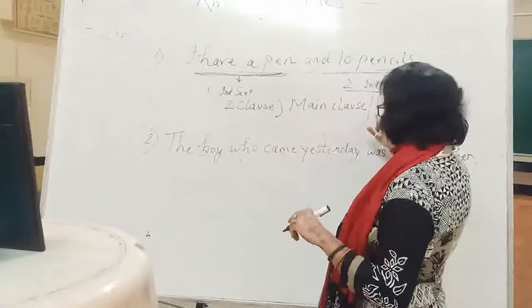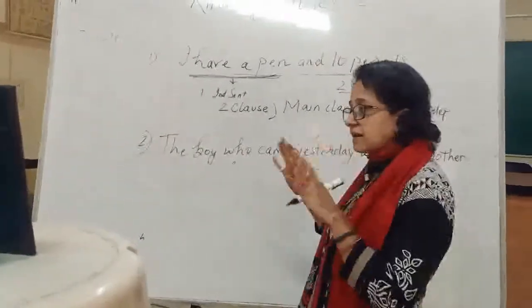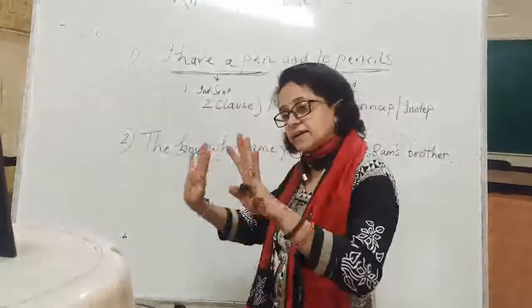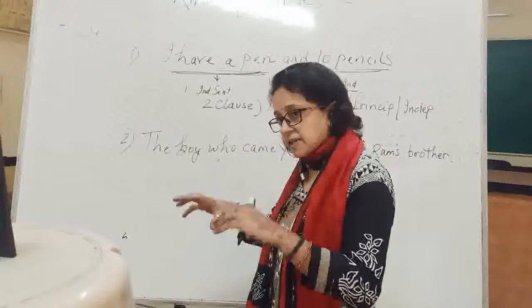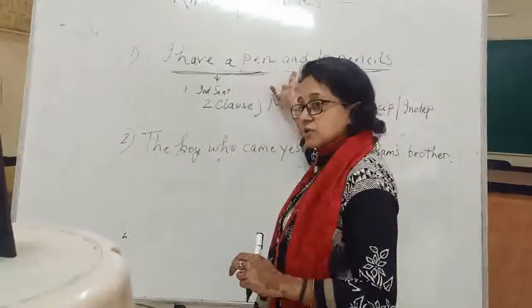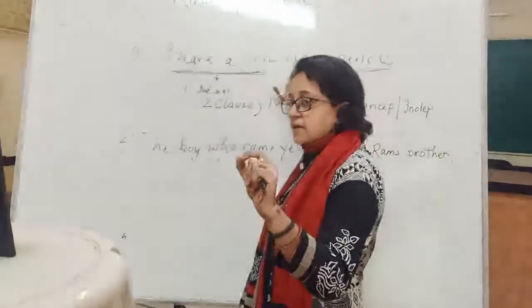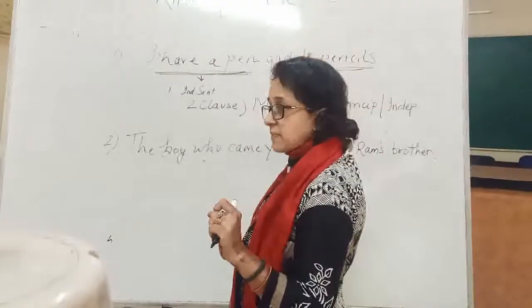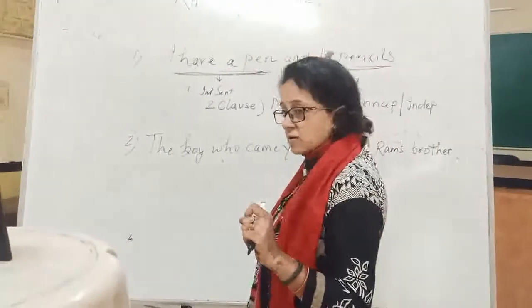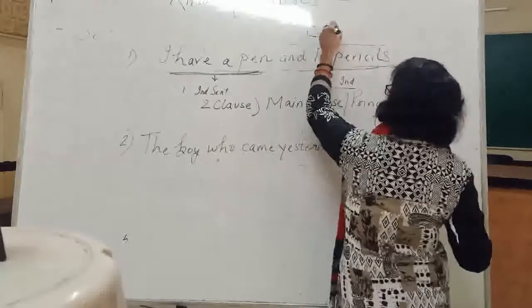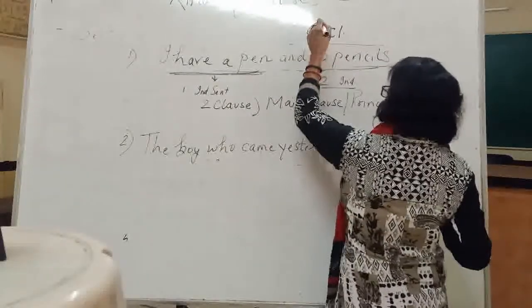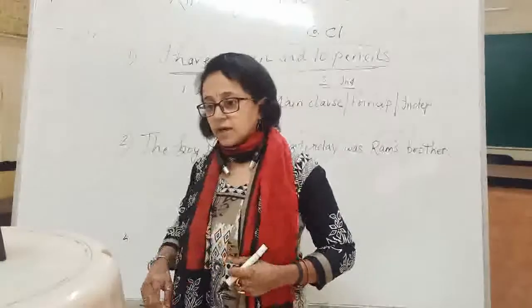The main clause we also call the principal clause and independent clause. So wherever you find an independent sentence, it is a main clause. And if a coordinating conjunction is used in that sentence, the rest of the part after that coordinating conjunction will be the coordinating clause. Okay, understood?